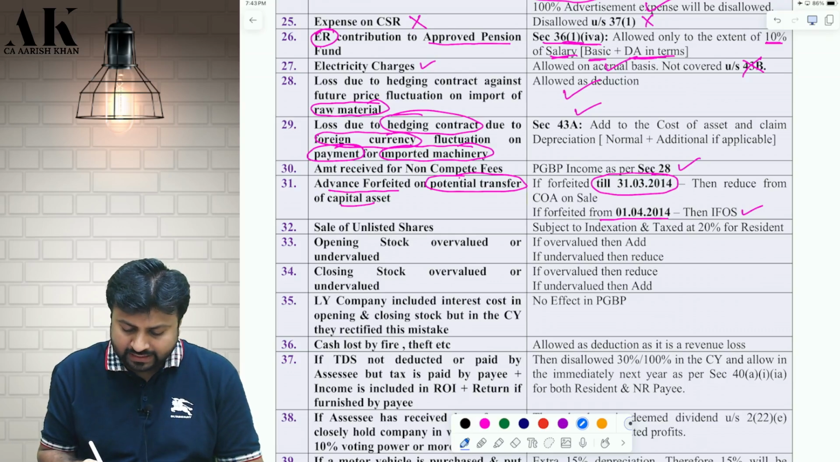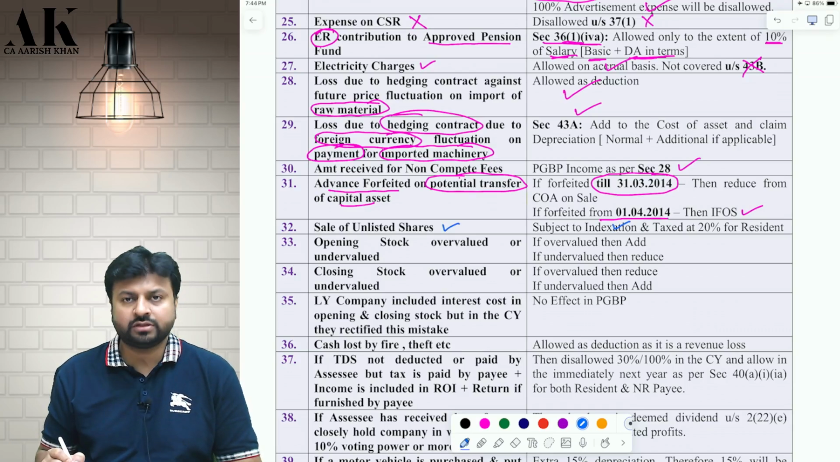Next, whenever you sell unlisted shares, you will always take indexation.